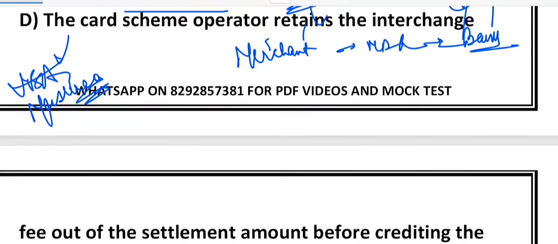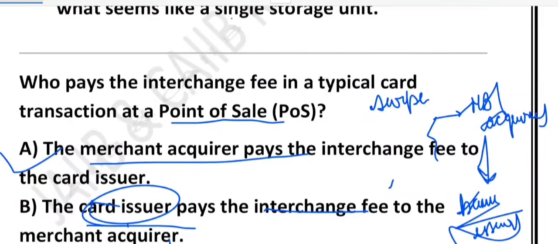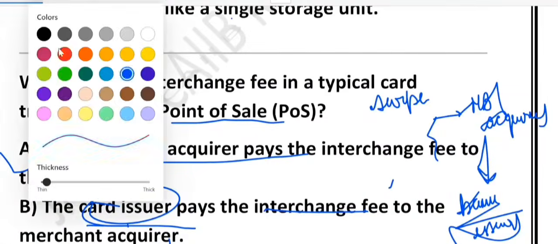They calculate how much should go where, but the actual fee flows from the acquirer, the merchant bank, to the issuer. So the correct answer to this question is option B.